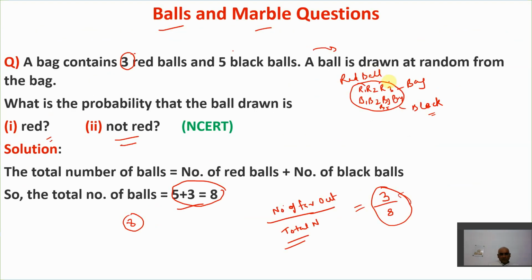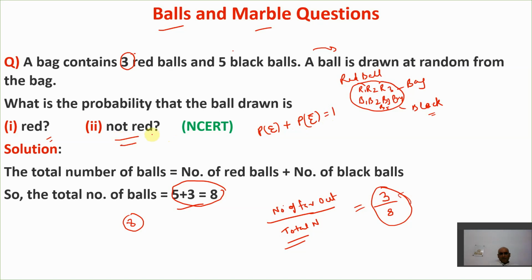We need to find the probability that the ball drawn is not red. We know that the probability of complementary events is: probability of an event plus probability of a not E event is equal to 1, right?